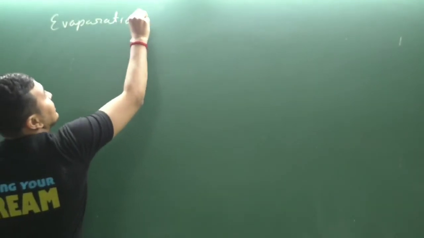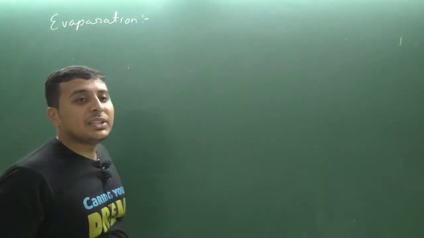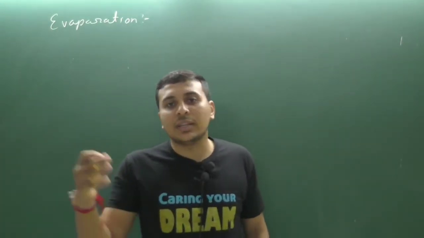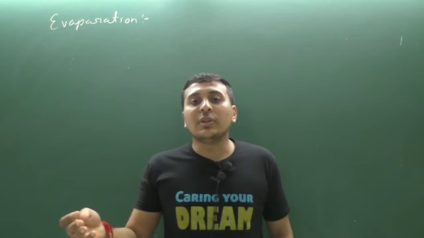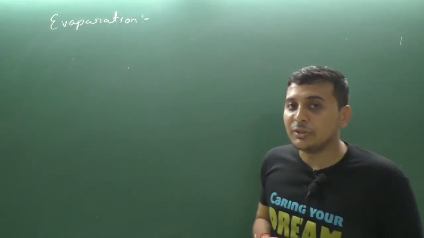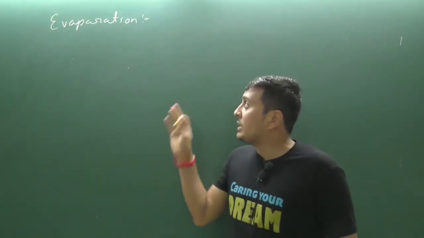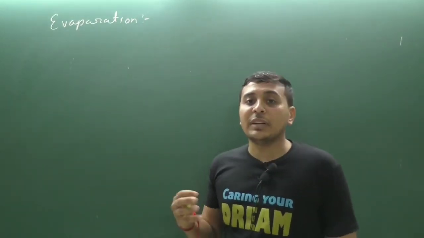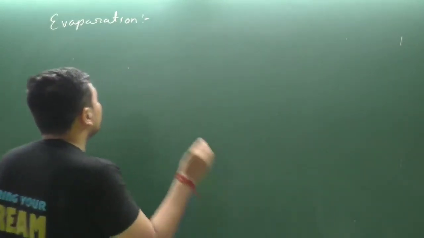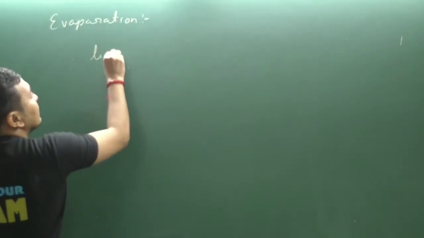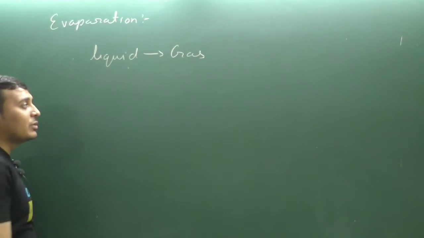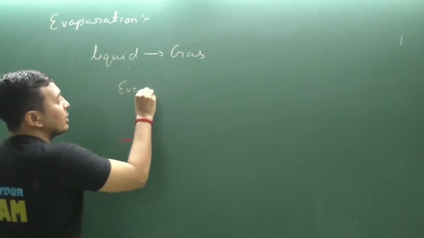In the last lecture we learnt about the conversion of the liquid state into the gaseous state. We have learnt about the conversion of each state into another state: we can convert solid into liquid, liquid into gas, as well as interconvert gas into liquid and liquid into solid. Evaporation is also a similar type of conversion, that is, conversion from liquid into gas. Conversion from liquid into gas is known as evaporation.